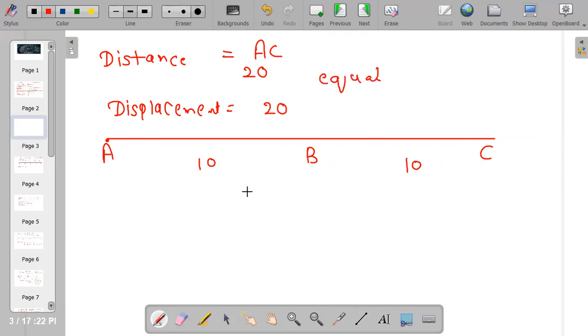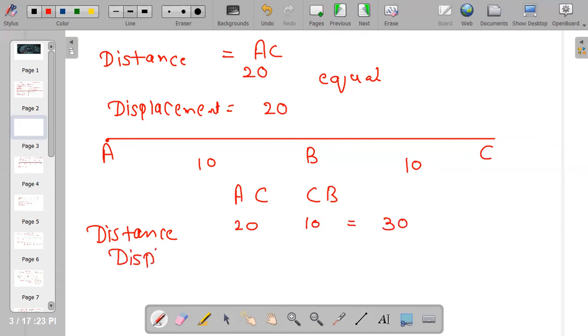Now the question is, it goes from A to C and again C to B. So what is distance? A to C, it is 20, and C to B, again it is 10. So the distance is 30. And what is displacement? The displacement is only 10. It is only 10 from here to here.